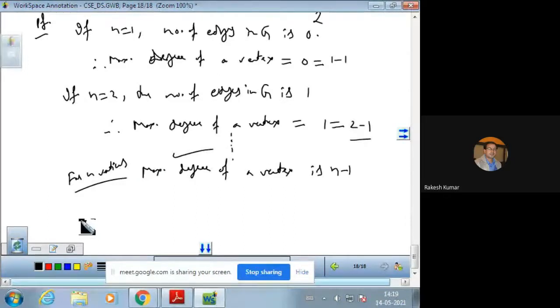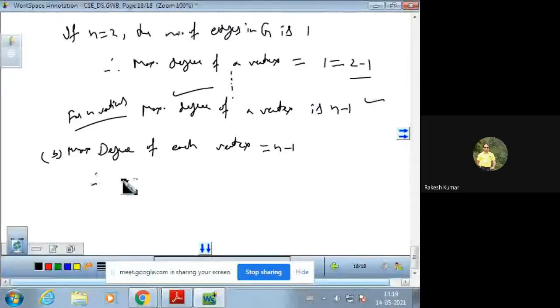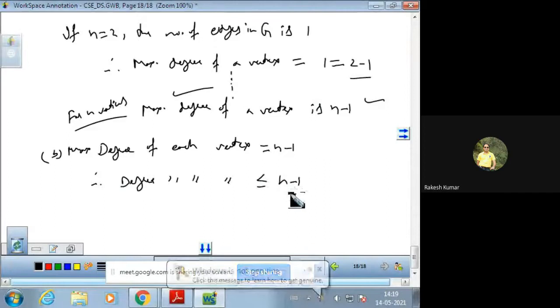Now the second one is, let G be a simple graph with n vertices and a degree of each vertex. Just see, maximum degree of each vertex comes out to be n minus 1. This is the maximum degree. Therefore, it can be written that the degree of each vertex is less than or equal to n minus 1. Either it will be n minus 1 or less than that.